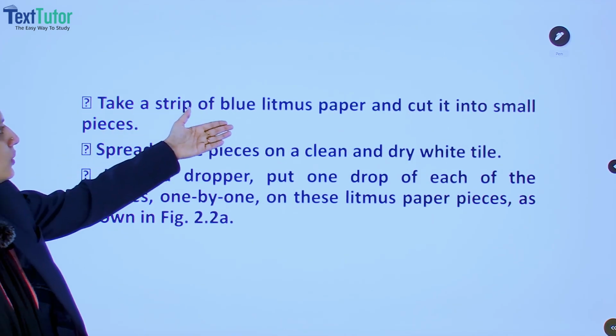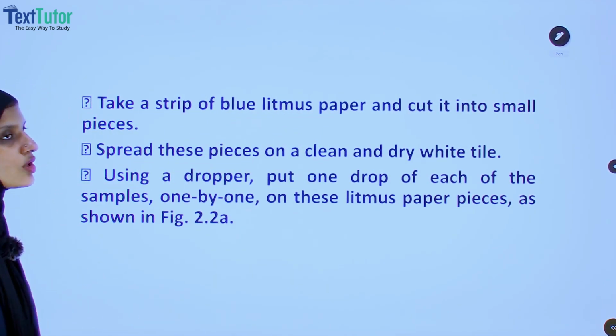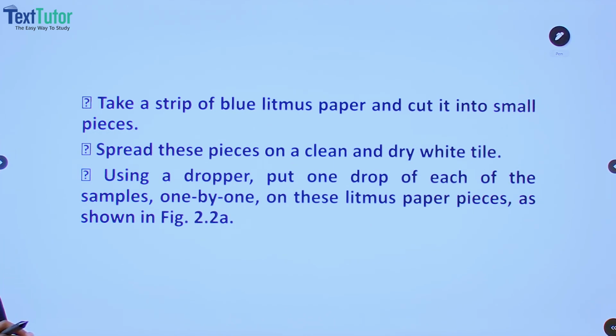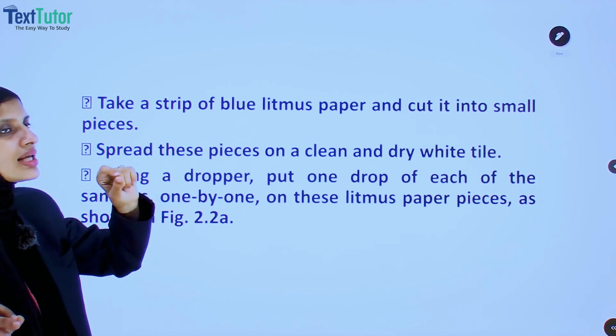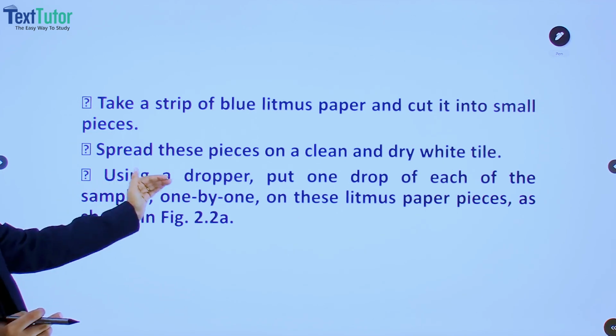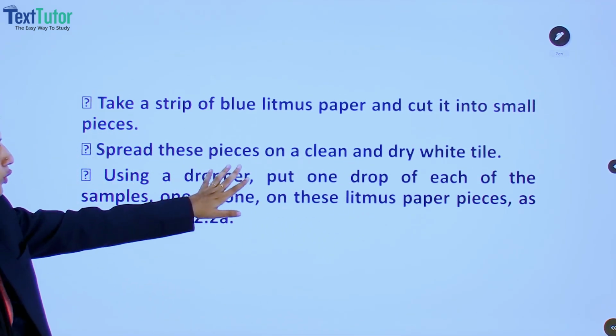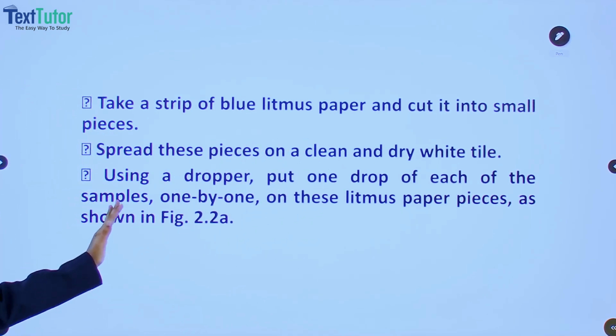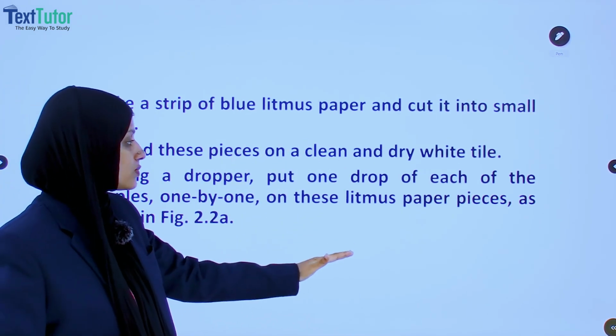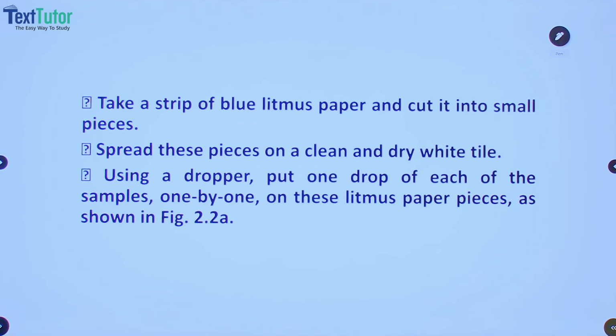Take a strip of blue litmus paper and cut it into small pieces. Spread these pieces on a clean and dry white tile. Using a dropper, put one drop of each of the samples one by one on these litmus paper pieces as shown.